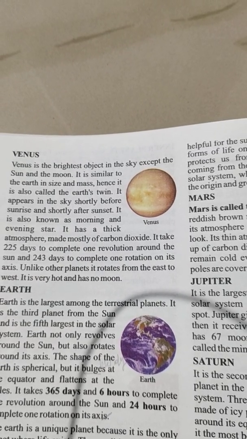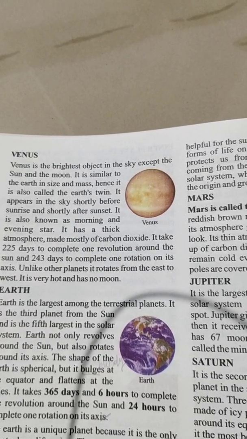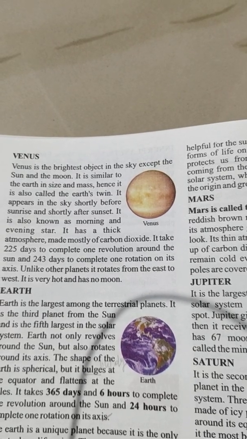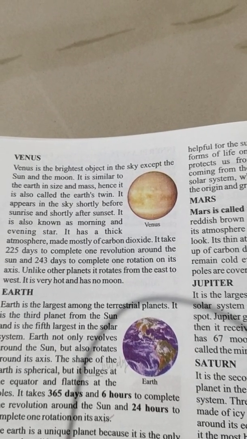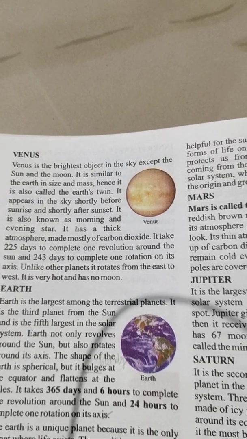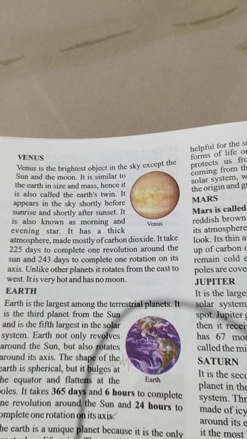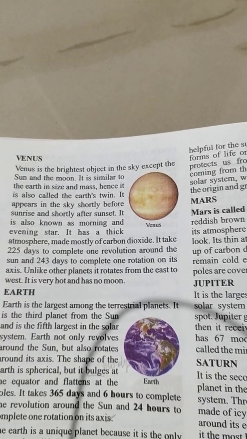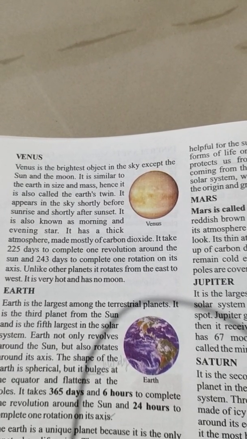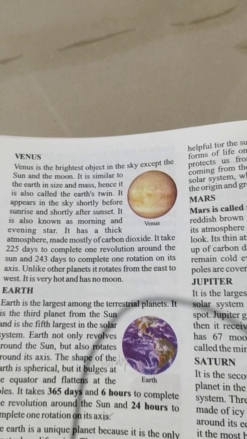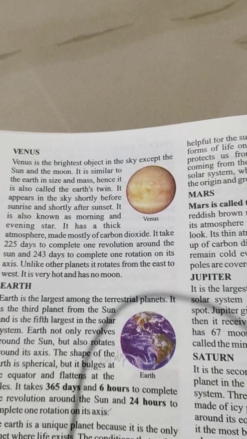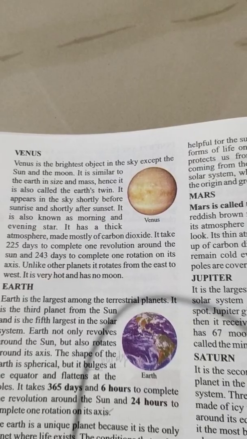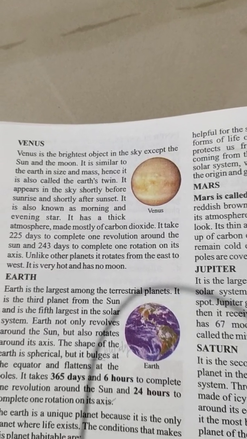It has a thick atmosphere made mostly of carbon dioxide. It takes 225 days to complete one revolution around the Sun and 243 days to complete one rotation on its axis. Unlike other planets, it rotates from the east to west. It is very hot and has no moon. Students, see, this is the Venus planet.